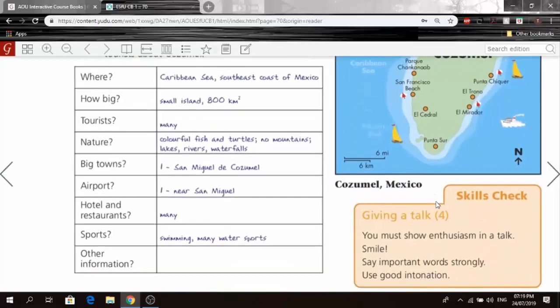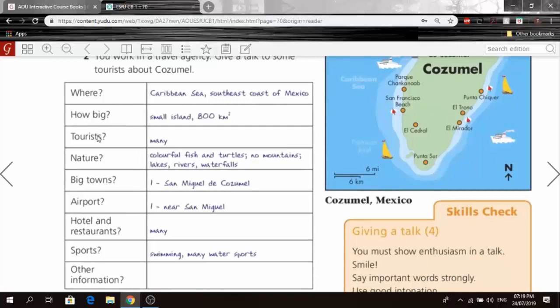So, by the way, just before we start, skills check, giving a talk. By the way, guys, you always have to show enthusiasm in a talk and smile, right? So say the important words strongly. So for example, let's say here there are a lot of tourists that visit Cozumel, right? So I say a lot of tourists, show enthusiasm and stress the important word, right? Talk about the good sides of the place, right? And make sure it's a lot more than the negative aspect. So for example, it has colorful fish and turtles. There are a lot of tourists, right? It's a small island. Okay, so it's in the Caribbean.